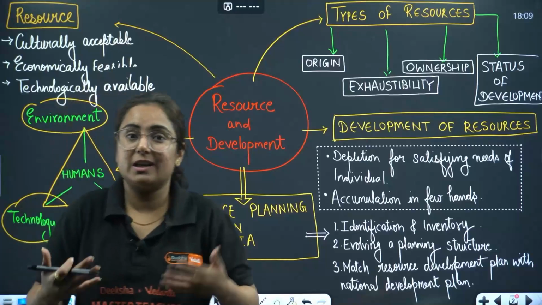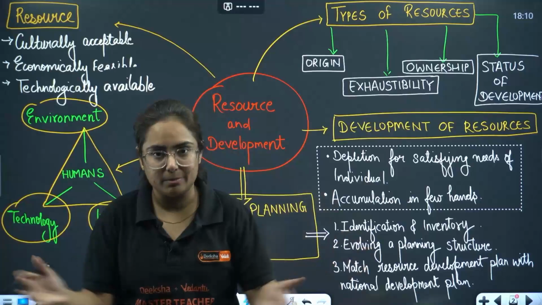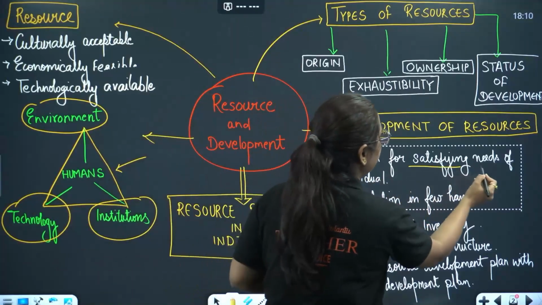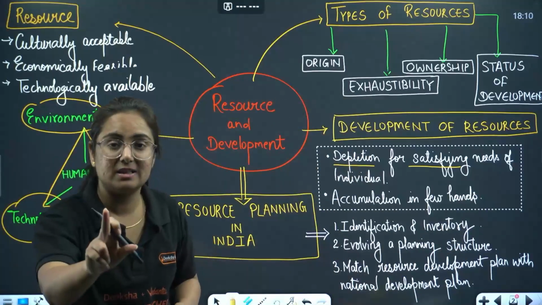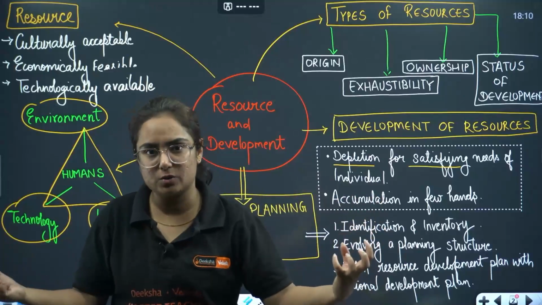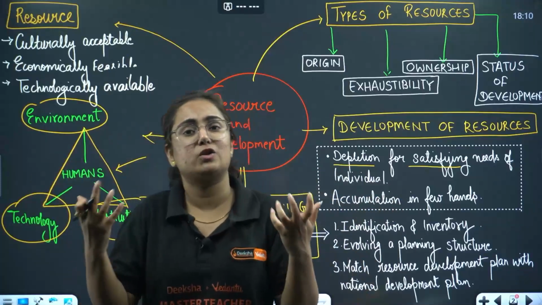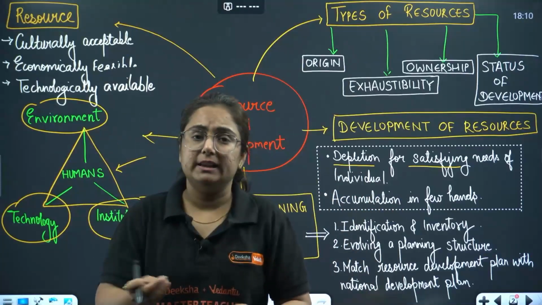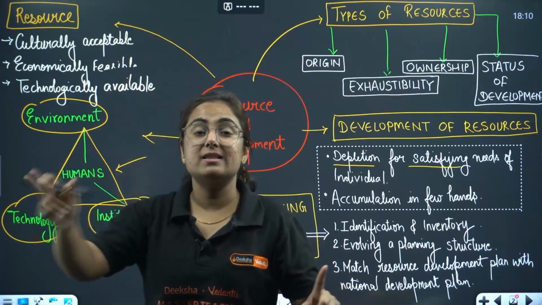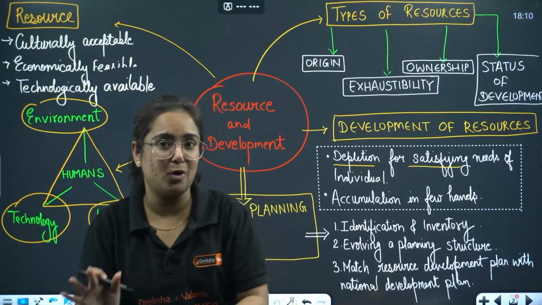Now, as resources are available in our environment and surroundings, we as humans are ready to exploit them. We have done it. Because of the development of resources, what happened? There was depletion for satisfying the needs of individuals. In that sense, resources are accumulated in the hands of a few individuals and not in the hands of others. Considering all such things, the international authorities, the heads of the nations, made a convention. They gathered together at the Earth Summit and propagated an agenda, that is Agenda 21. Write a short note on both topics because they are quite important for your exam.